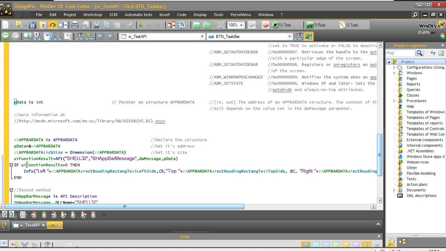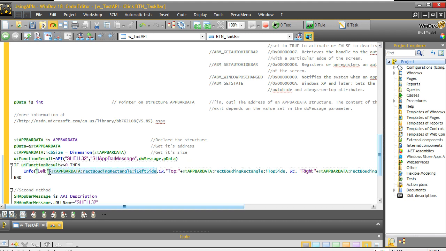And you have here the test saying, okay, if it's different than 0, then there was a result. So we are extracting the information from the structure that was used to get the information.